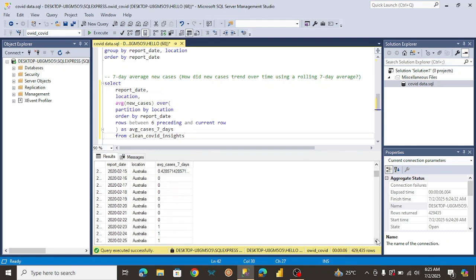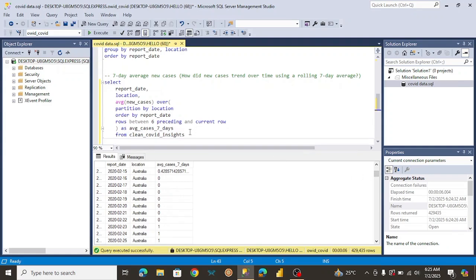To show you what it means by 7 days, you can count here. From this date to this date, we can see that nothing has happened yet. So let's count 1, 2, 3, 4, 5, 6, 7. That's the cool thing about a window function. You can split your calculations into different things, like a weekly calculation, and you can also determine in what order you want the calculation to be performed.